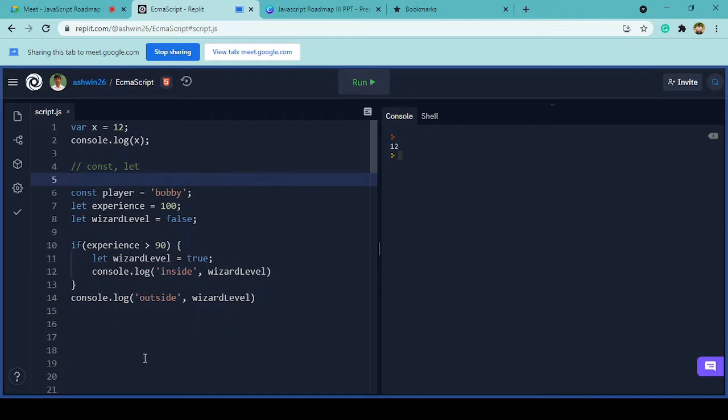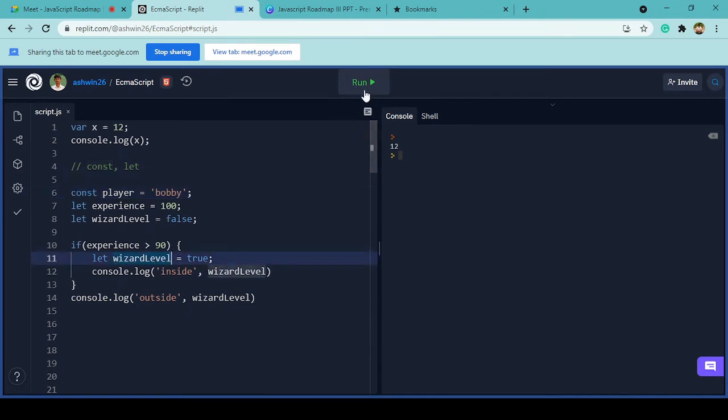Once we use a const variable, const stands for constant. Once you assign any value to a const variable, we cannot change it. I'll come back to that later as well. Another keyword that we have is let. Let is similar to var. We can use it to create a variable, and we can change the value, say if it is 100 right here. If I try to change the value over here, we can also change it, but if we try to do this with const, it won't allow.